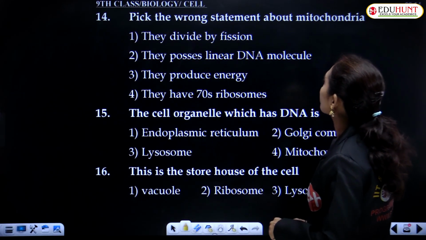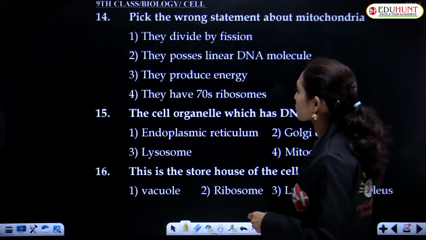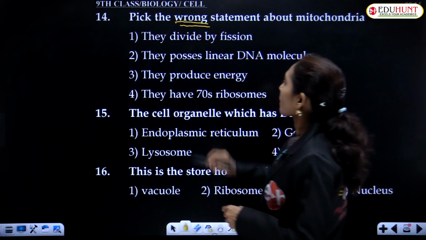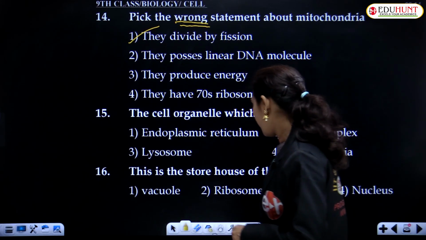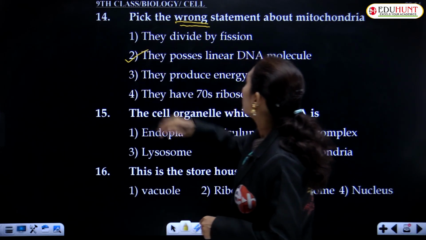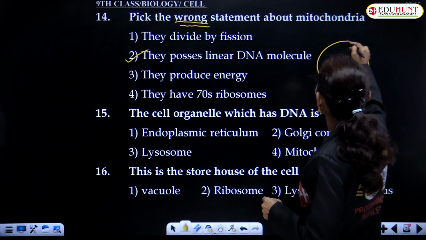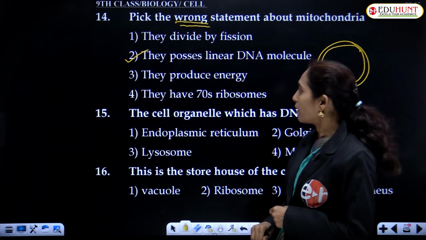Pick the wrong statement about mitochondria. They divide by fission. They possess linear DNA molecule. They produce energy. They have 70S ribosomes. They divide by fission is a correct option. They possess linear DNA molecule is the wrong statement, because they possess circular, double stranded DNA.